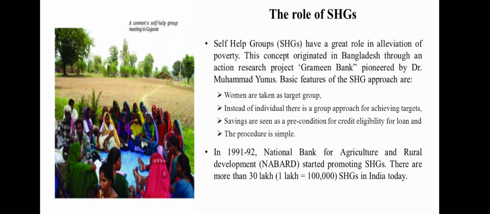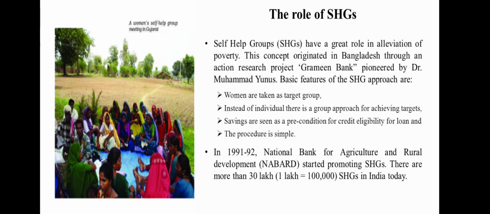So what is the role of SHGs? Women are taken as the target group instead of individuals. There is a group approach for achieving targets. Savings are seen as a precondition for credit eligibility for a loan, and the procedure is simple. In 1991 and 92, the National Bank for Agriculture and Rural Development started promoting SHGs. There are more than 30 lakh SHGs in India today.